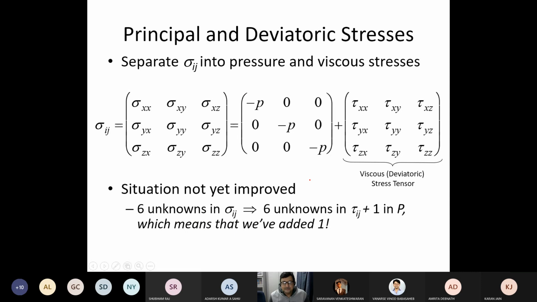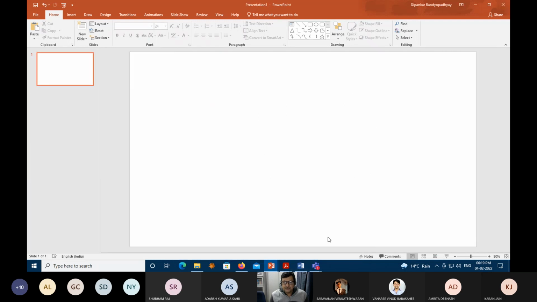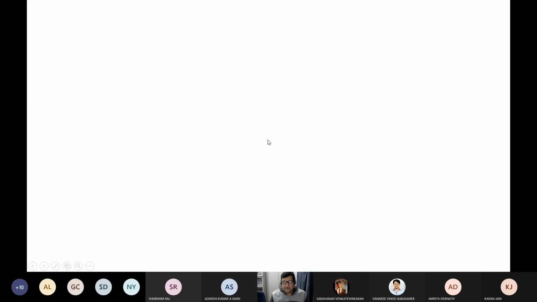From there, what you did is differentiate this stress tensor into 2 parts. You say that sigma is equal to minus pi, which is I also in the dyadic form, plus tau. Whenever I'm writing this double bar, that means that is a matrix.